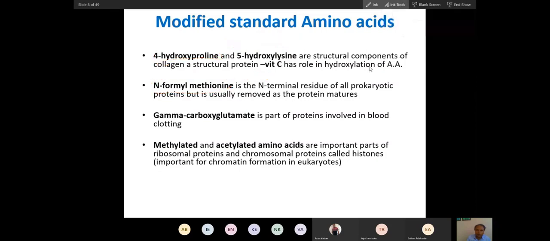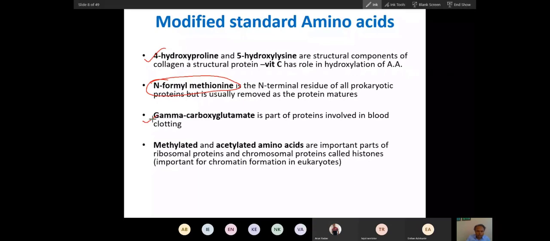So that is why I have to mention it here. N-formyl methionine is present in bacteria. It is a modified form of amino acid. It is not present in our body. Remember, it is not part of our body.